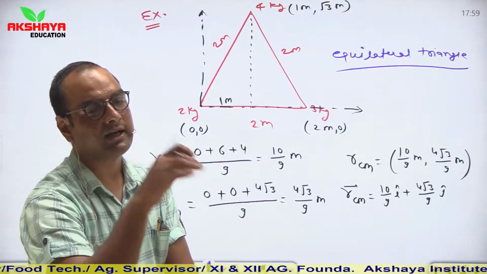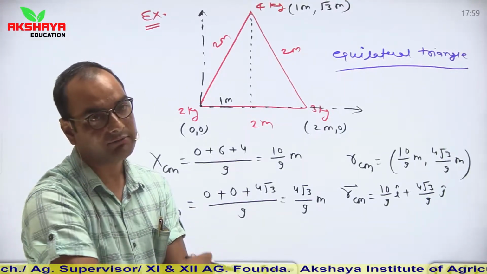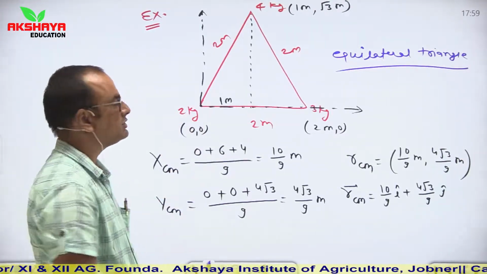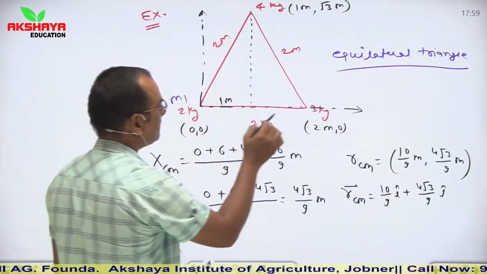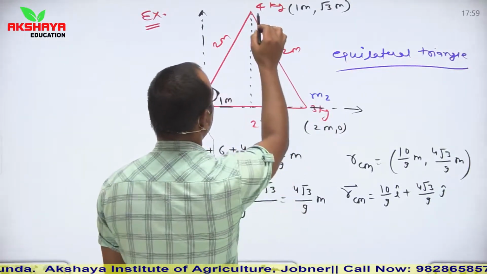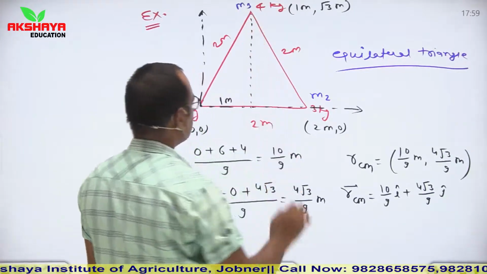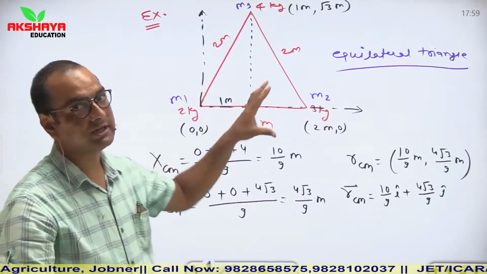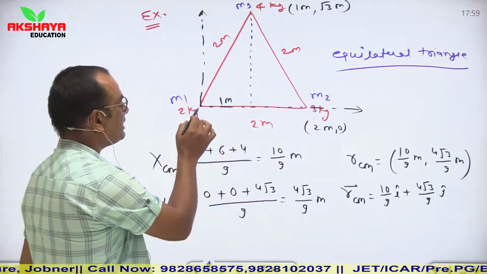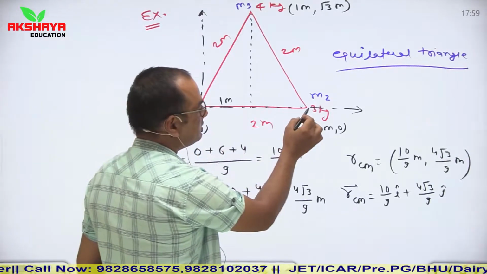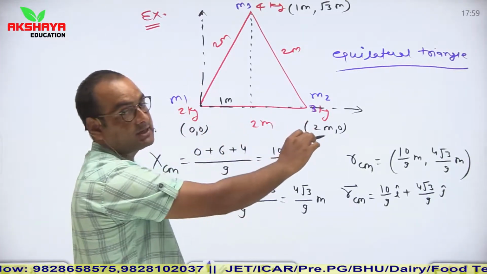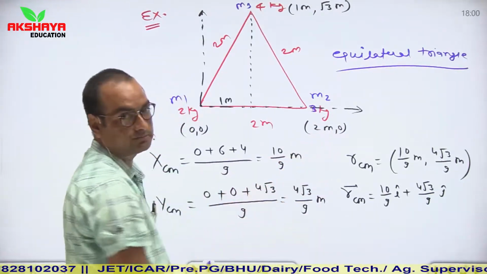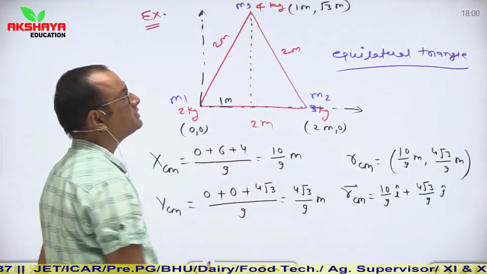Consider any one point at origin. I am here considering this object of mass 2 kg at origin. Let us say this is m1, this is m2, and this is m3. So here I am considering the 2 kg object at origin, and see, it is placed in the xy plane. So the components of the 2 kg object are 0, 0. This 3 kg object is placed along the x axis, so there is no component of y, and its coordinates are 2 meter comma 0. Similarly, the coordinates of this 4 kg object.